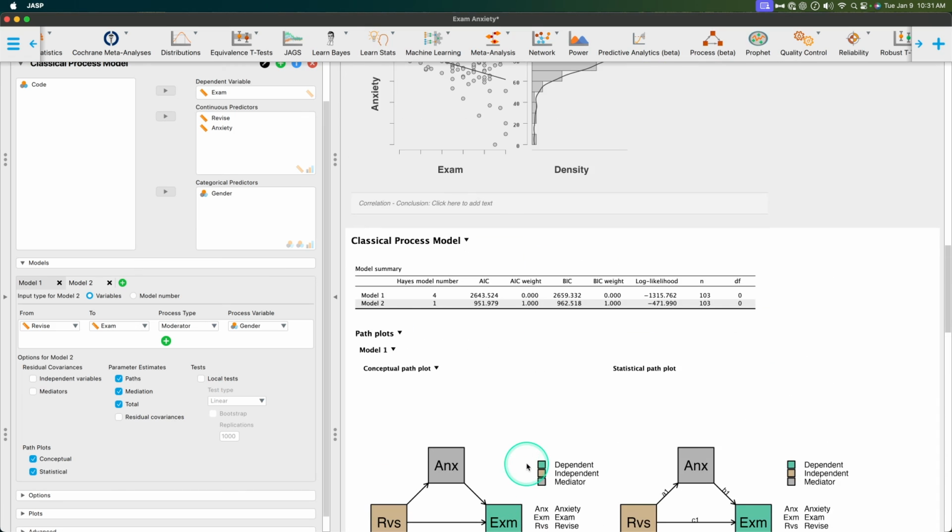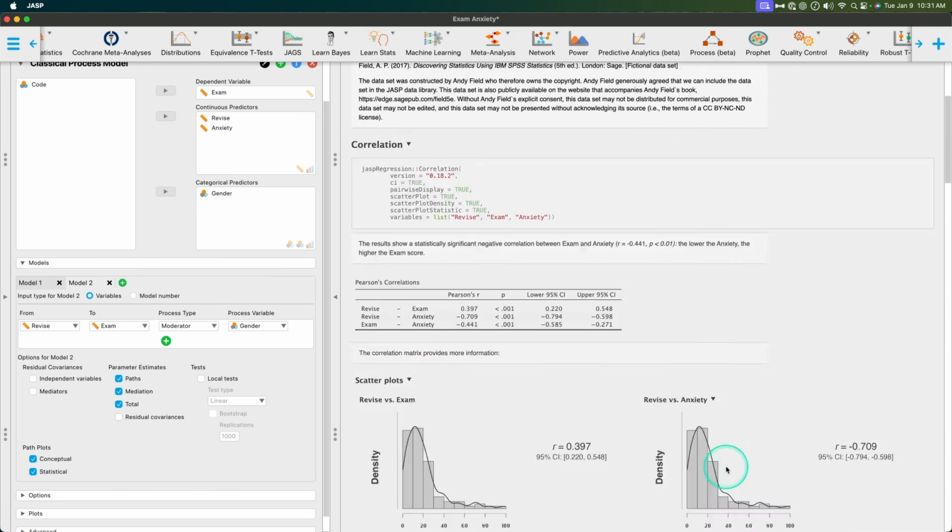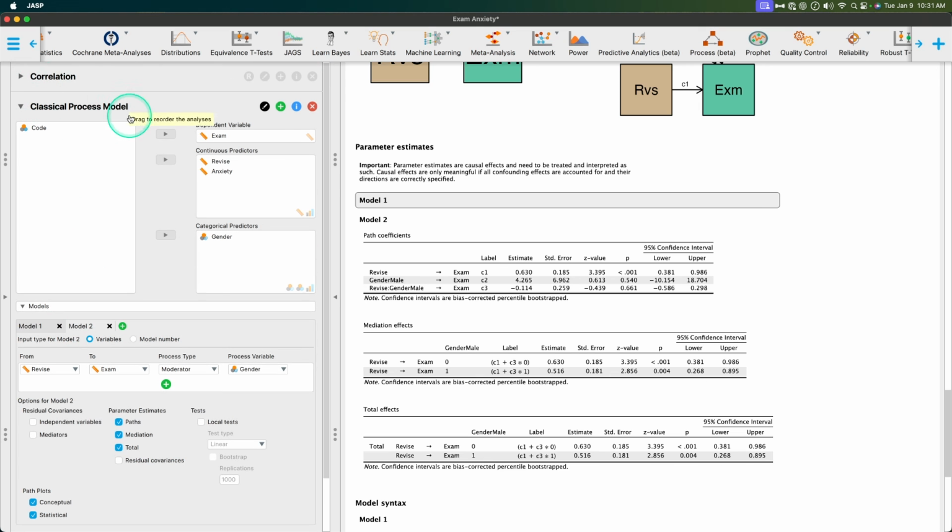Two models. Okay. So that is the classical process model, classical for the use of classical statistics, frequentist statistics, and not Bayesian. So that is how you do the process model, at least basic mediation and basic moderation, how to look at the output, and where to put things in this module. It's a robust module, and I can't wait to see how far the JASP devs take it. Is it an SPSS killer? We'll see. A lot of people stick with SPSS because they love that process module. Maybe they don't need to anymore.